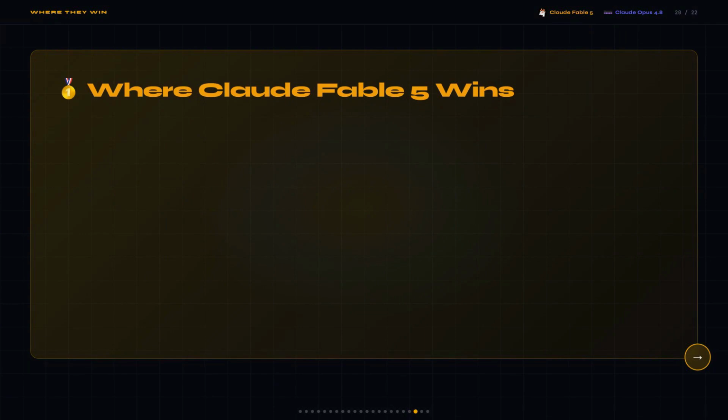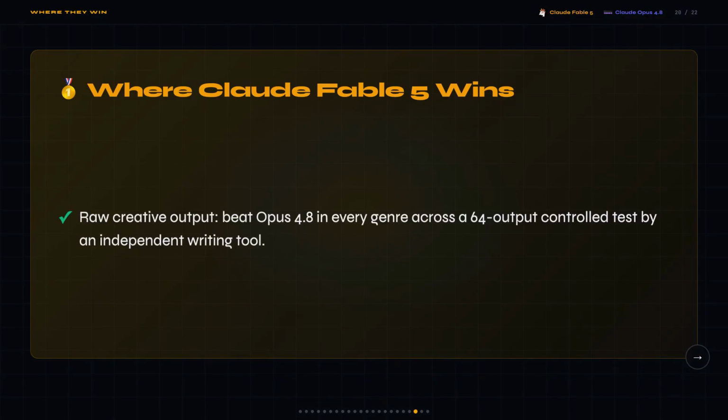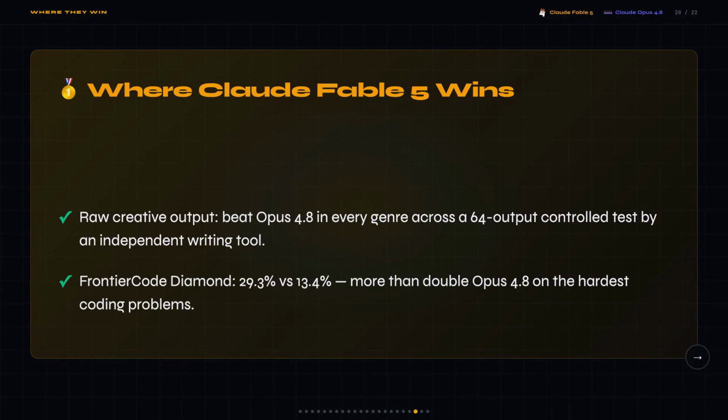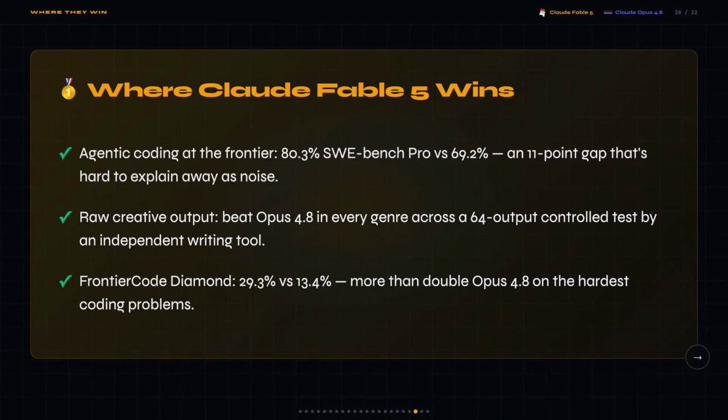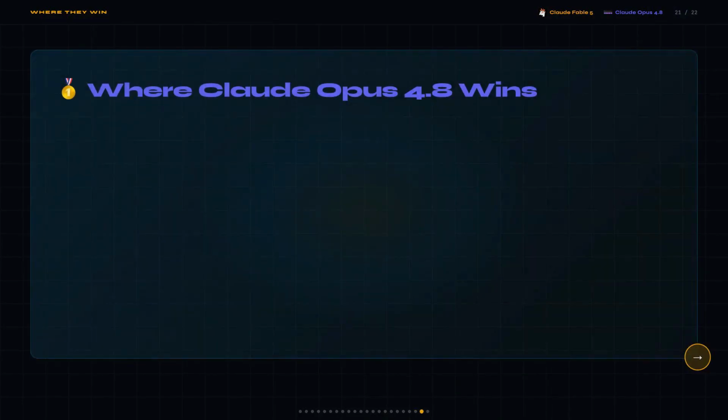Where does Fable 5 clearly win? Agentic coding, full stop. That 80.3% versus 69.2% on SWE Bench Pro is an 11-point lead. And on Frontier Code Diamond, it's 29.3% versus 13.4%, more than double. Raw creative output, it beat Opus 4.8 in every genre across 64 outputs. And once its thinking is done, it outputs at 63.4 tokens per second, a small but real edge for long-form generation.